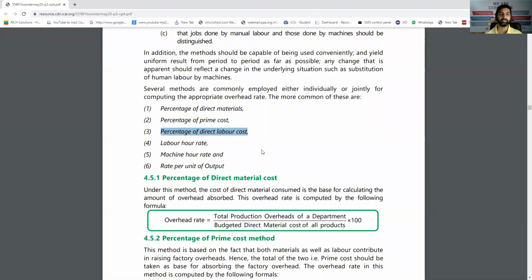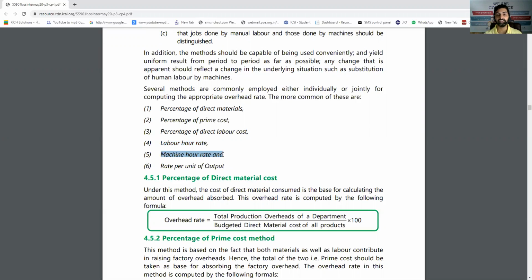Percentage of direct labor cost. I paid 5 lakh rupees for direct wages and I paid 20 lakh for factory overhead. So I can say my factory overheads are 400% or 4 times of my direct wages. Labor hour rate. My factory overheads were 50 lakh and my factory is a labor oriented factory. So I divided it by my labor hours. Let's say 50 lakh rupees overhead divided by 5 lakh labor hours. So 10 rupees per labor hour. So when it is divided by labor hours, it is labor hour rate.